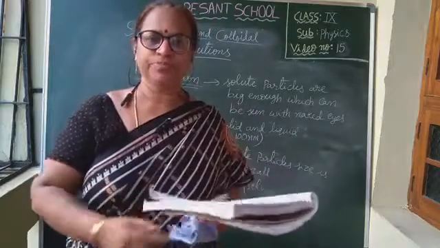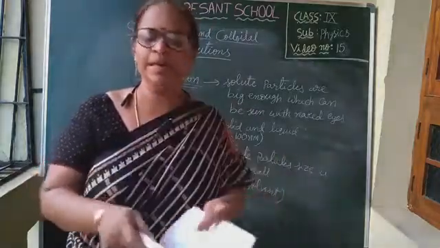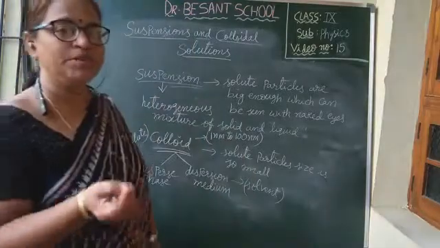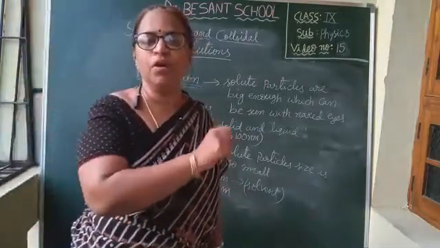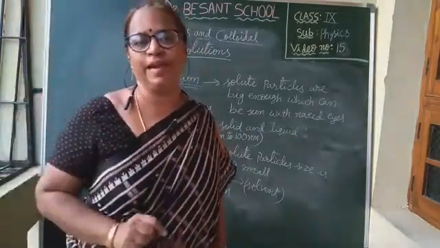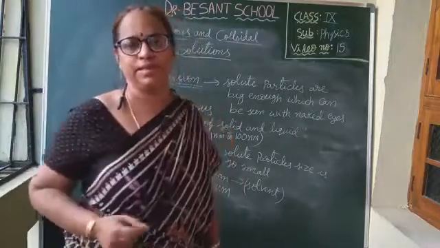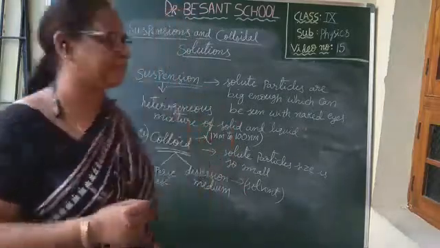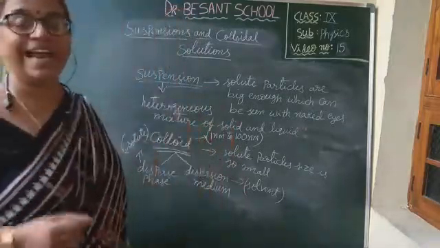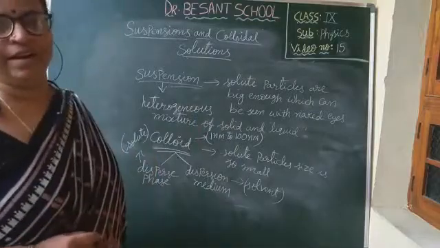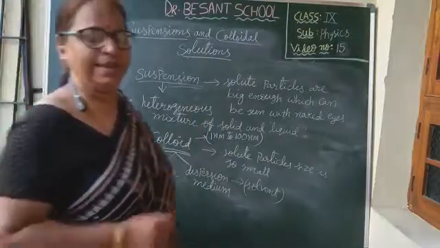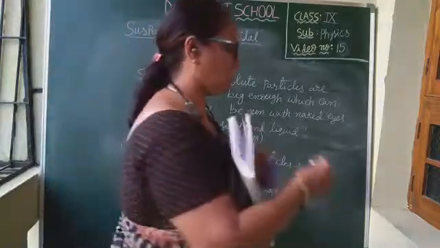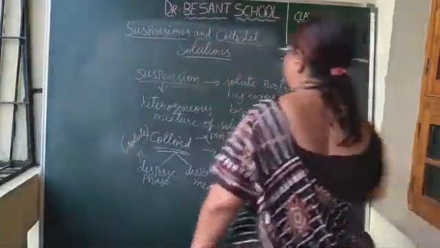Understood, children? So what you mainly should understand here is that homogeneous solutions will not scatter the beam of light, whereas heterogeneous solutions like suspension and colloid will scatter the beam of light. Children, understood? And the scattering of beam of light is called Tyndall effect.